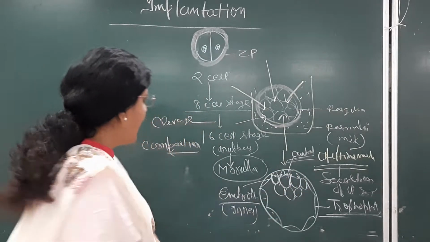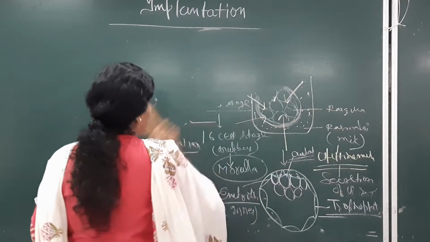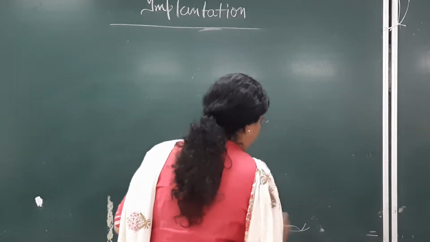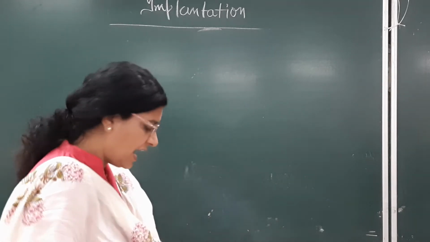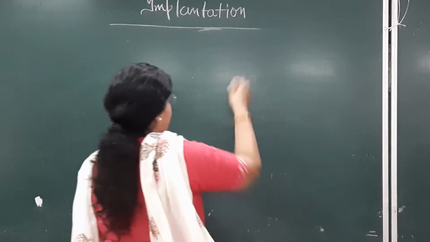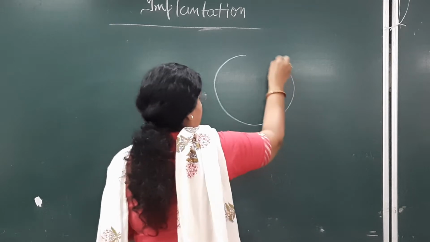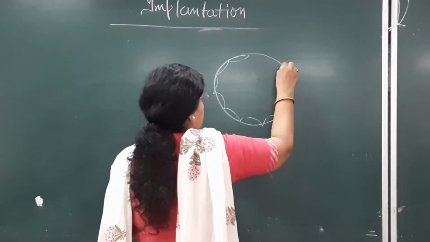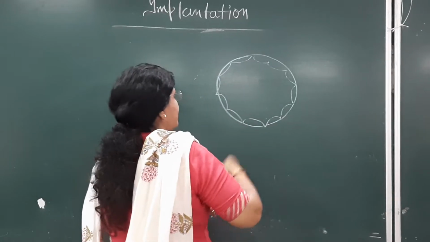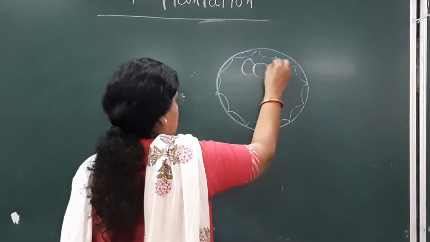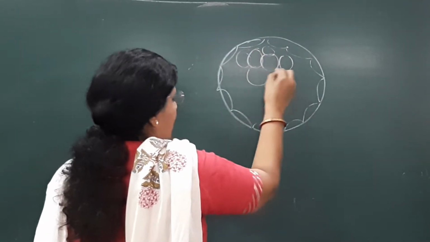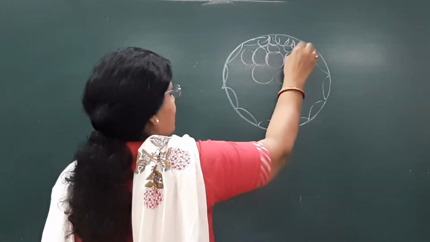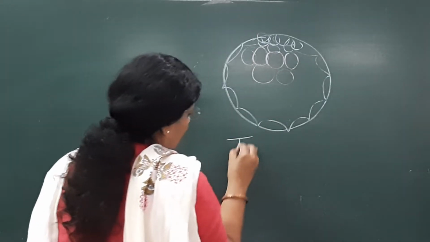So again I am drawing this in detail. Here is this trophoblast cell. I have drawn with different colors. So this is your trophoblast. And this is your embryoblast, the inner cell mass, and this is the outer cell mass. So here the trophoblast is.